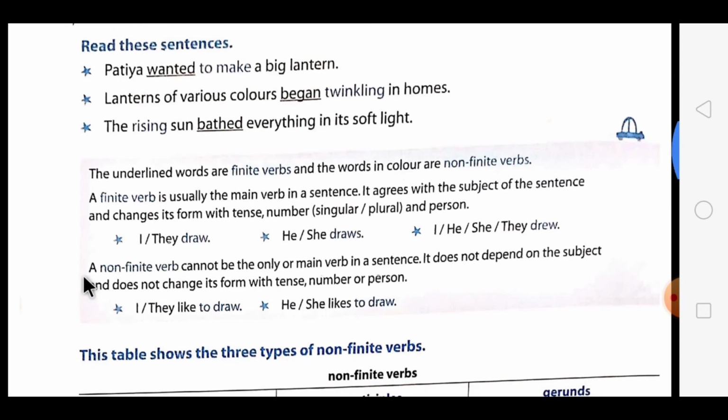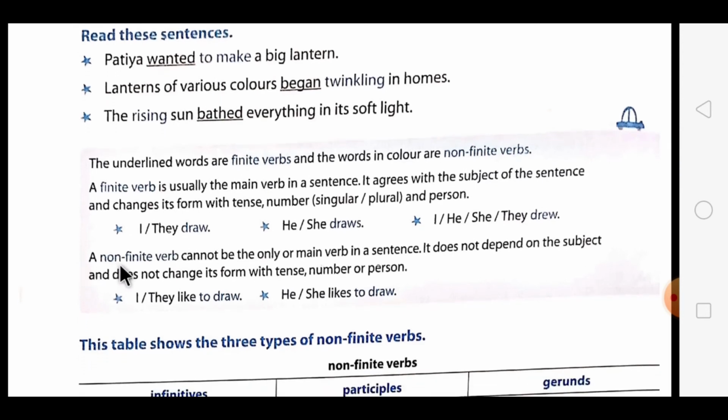Then the next definition is about non-finite verbs. What do you mean by a non-finite verb? A non-finite verb cannot be the only or main verb in a sentence. Means it is not the only verb in the sentence; it will be the other verb. It does not depend on the subject and does not change its form with tense, number, or person. It has no relation with the subject.